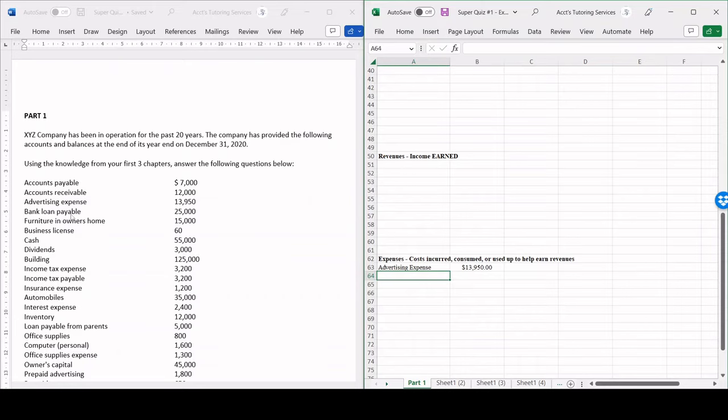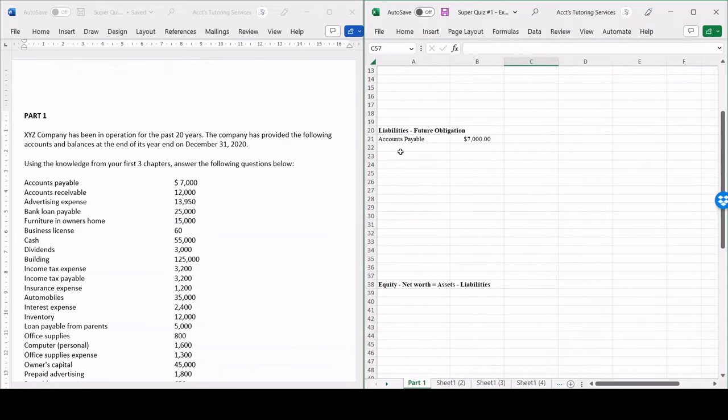Then we have bank loan payable. So anytime we have a payable, that's going to be a liability because a payable is a future obligation. So we owe the bank money in the future because we took out a loan. And the loan is going to be for cash, $25,000. Or we could take out a loan to even buy land, building, a vehicle, etc.